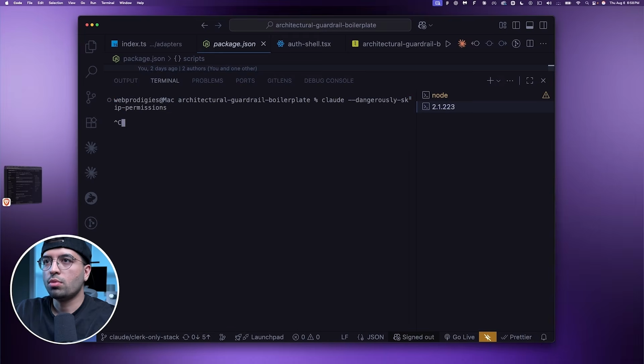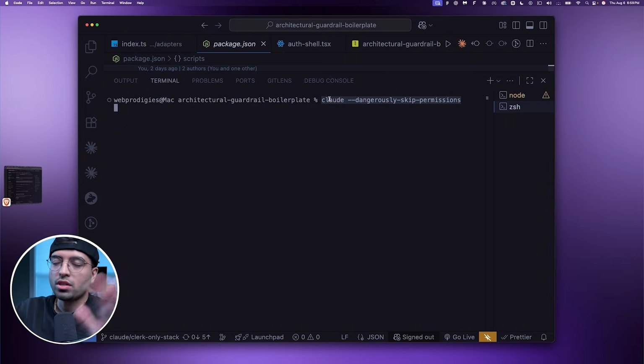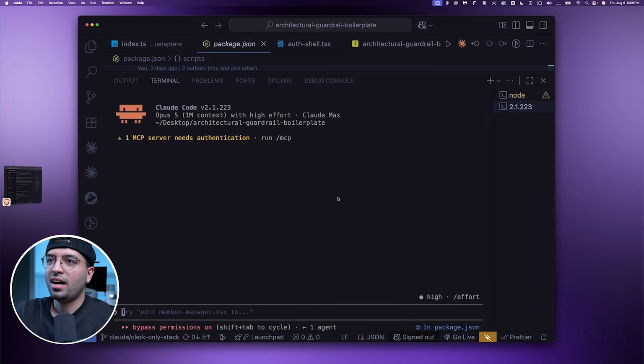So I'm going to open up the terminal, and this is the command I'm actually going to run. Now, just some words of advice. Heads up, be aware that this is a destructive operation. Do it at your own risk, okay? But so far, I trust Claude. I'm doing this because I know it works. And so I'm going to hit enter. Boom, nice. So now I have Claude running.